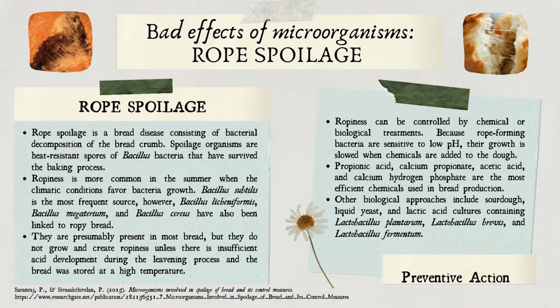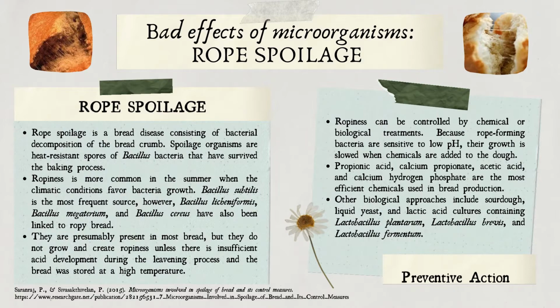Proceed with bad effects of microorganisms on bread. First is rope spoilage, which occurs due to heat-resistant spores of Bacillus bacteria that have survived the baking process. Bacillus subtilis is the most frequent source. However, Bacillus licheniformis, Bacillus megaterium, and Bacillus cereus have also been linked to ropey bread.